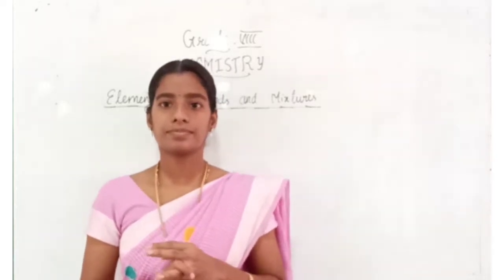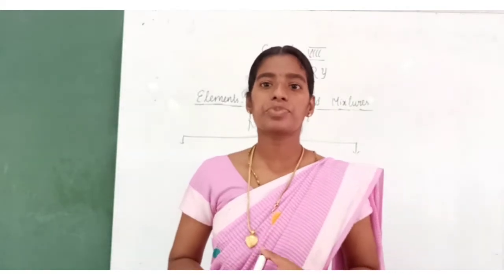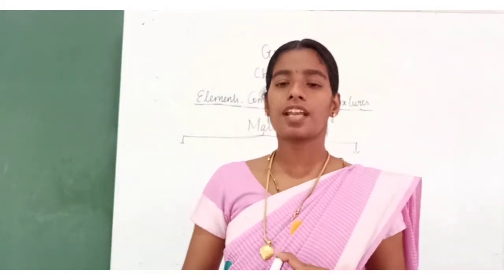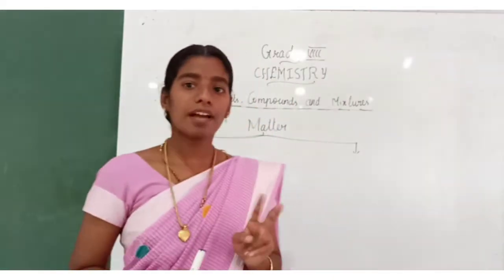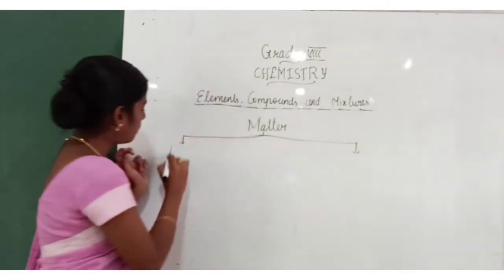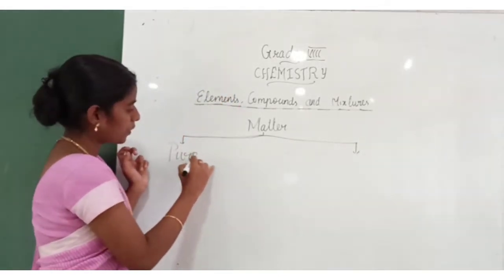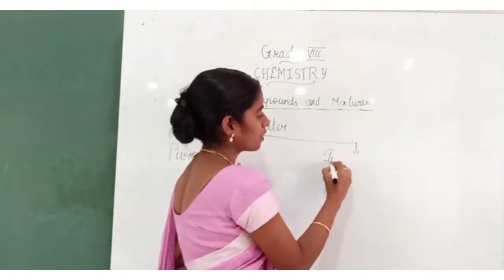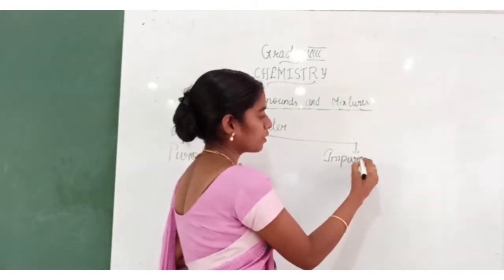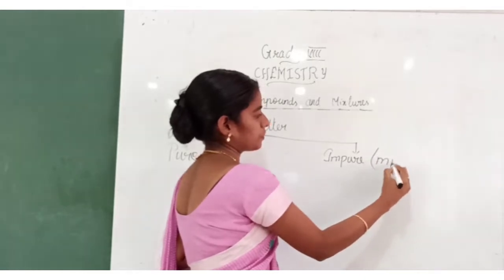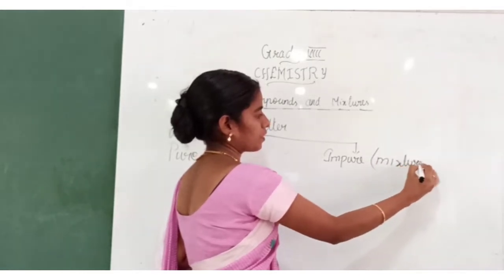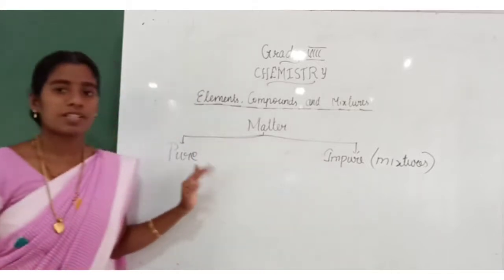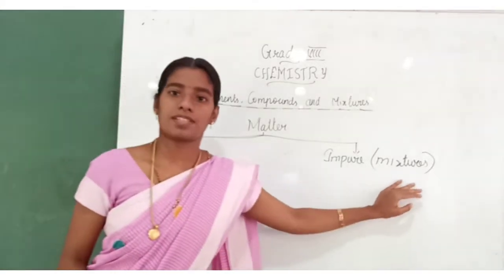So, what are the types of matter? There are two types of matter: pure substances and impure substances.